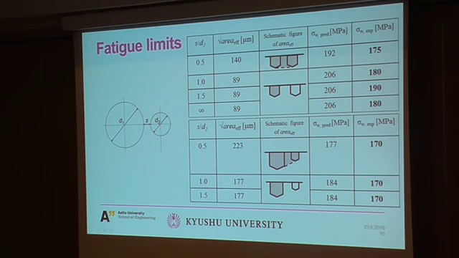In this table, I'd like to point out three things. One is that if we only look at the numbers, the difference is very small, but the behavior was completely different, as I will show you later. Another is that we have a small scatter, approximately plus minus 10 megapascals, because, for example, here we have a higher fatigue limit for two defects than for a single one. And third, when we have different size defects, the fatigue limit was always the same.